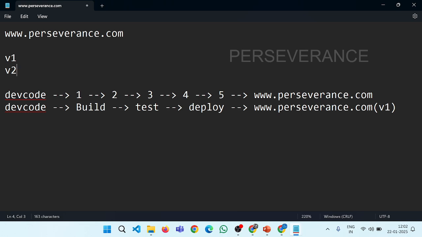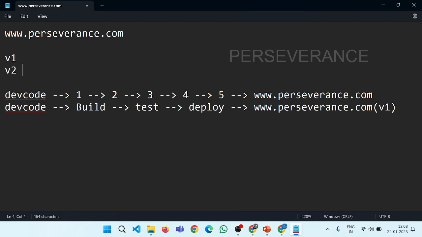Version 2 should be enabled with a calling facility, so that directly on the website, if I click on call now, it should call using some internet based medium and connect to perseverance.com.